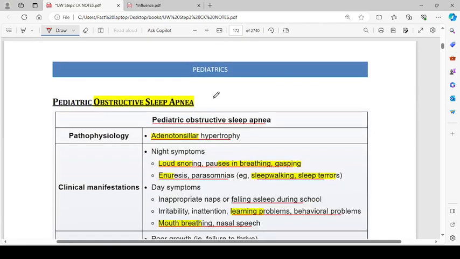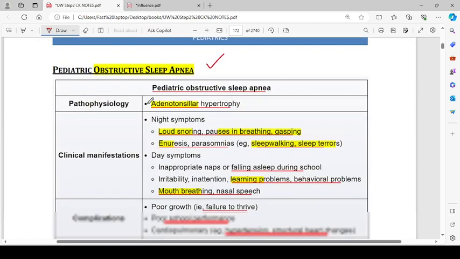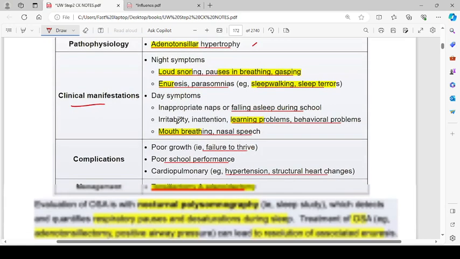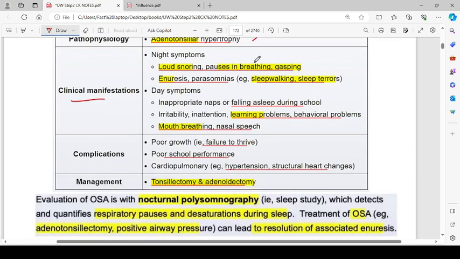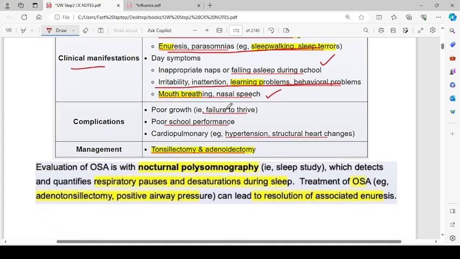Pediatric obstructive sleep apnea is an important topic. Pathophysiology of OSA will show adenotonsillar hypertrophy. Clinical manifestations include night symptoms like loud snoring, pauses in breathing and gasping, enuresis, and parasomnia, sleepwalking, and sleep terrors. Day symptoms include inappropriate naps or falling asleep during school, irritability, inattention, learning problems, and behavioral problems, mouth breathing and nasal speech.